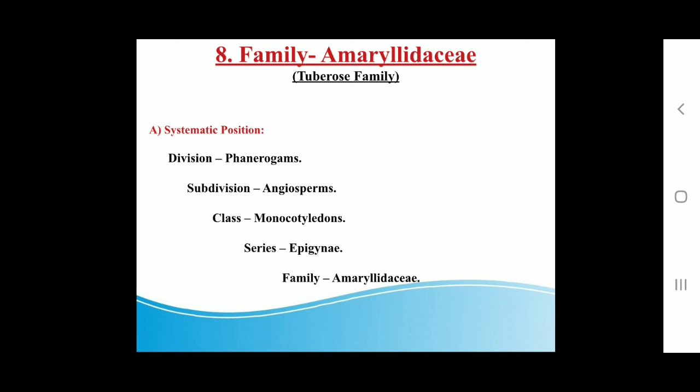Then next example of this family is Pisonia aculeata. It is a large climber armed with recurved axillary spines. So these are some common examples and economic importance of this family.